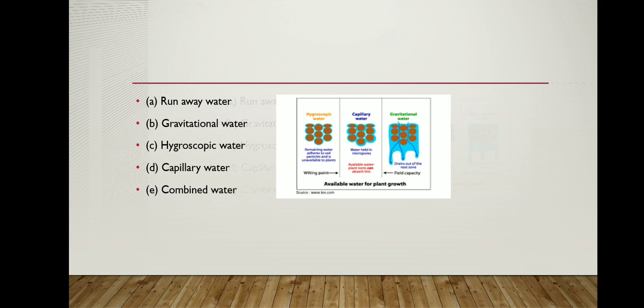And the next type of water is the combined water. The combined water does not occur in free form. It is found as the hydrated oxides of aluminum, iron, silicon, etc., in the soil.